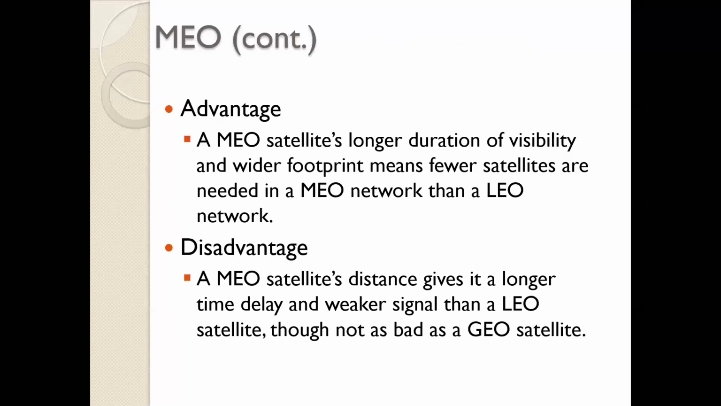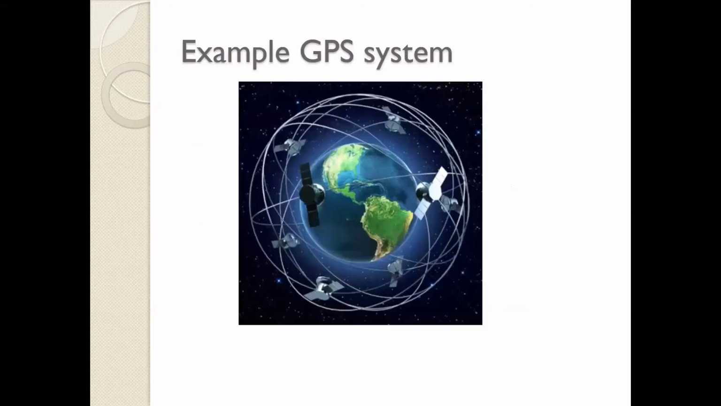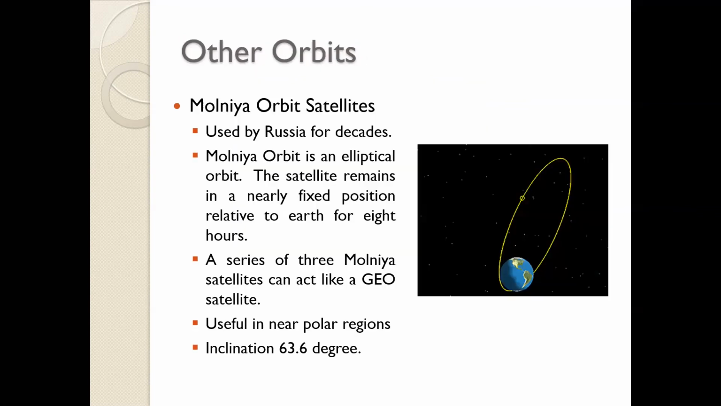So advantages of this will be the satellite longer duration of visibility, wider footprint means fewer satellites needed in MEO network as compared to LEO. Disadvantages, the distance is longer, time delays and a weaker signal than LEO, though not as bad as GEO. Now, GPS is an example of your MEO satellite, which I covered in your chapter number 1, and we already have traced a satellite. So it is 24 satellites in 6 orbits covering the whole of the Earth and communicating.